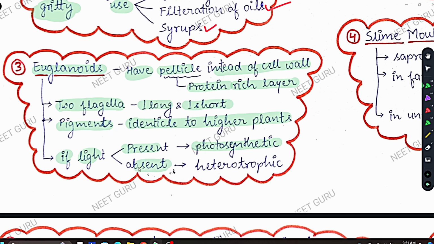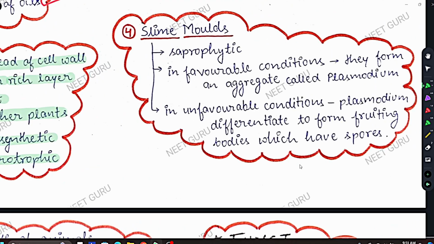But if light is absent, if sunlight is absent, then euglenoids become heterotrophic, that is, they feed on some other organisms. Okay, so here you can say euglenoids can be photosynthetic and non-photosynthetic both, and that's why we have said that the boundaries of this kingdom are not well defined.